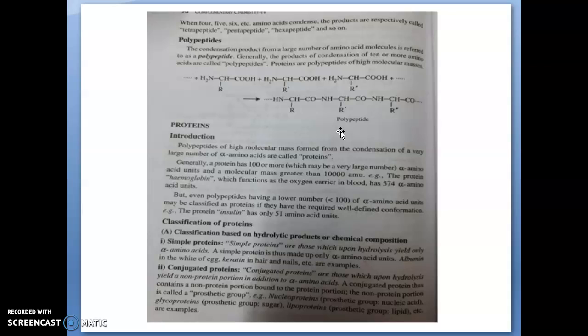There are three types of protein. First one is simple protein. Simple proteins are those which upon hydrolysis yield only alpha amino acids. A simple protein is thus made up of only amino acid units.